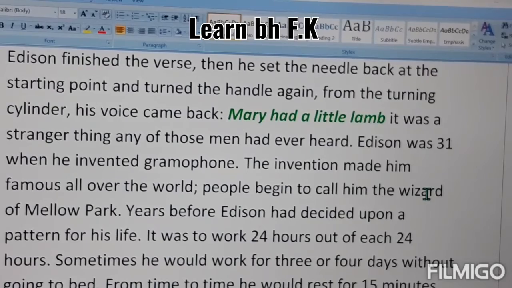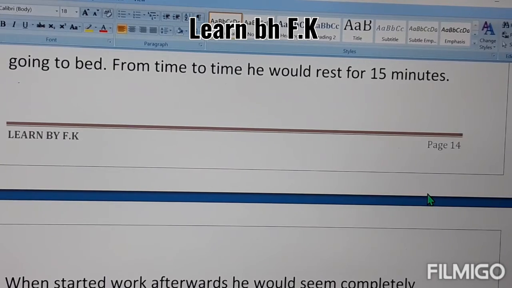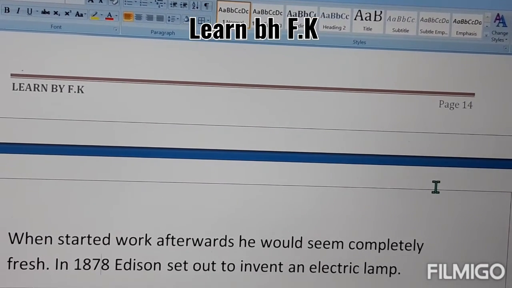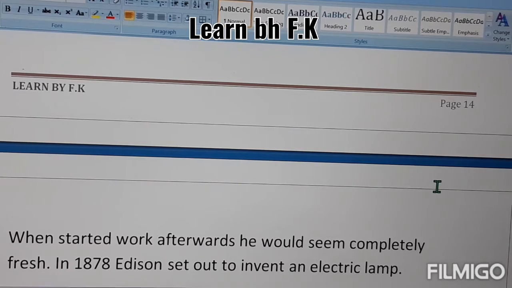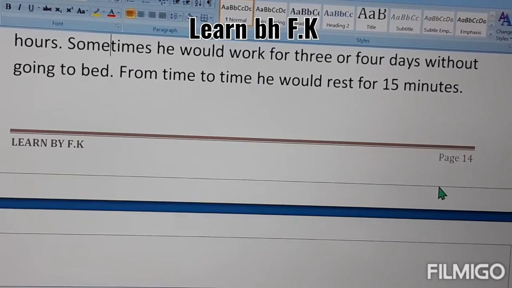Wizard means having magical power. He would rest just a few minutes and start work again, and afterwards he would seem completely fresh.